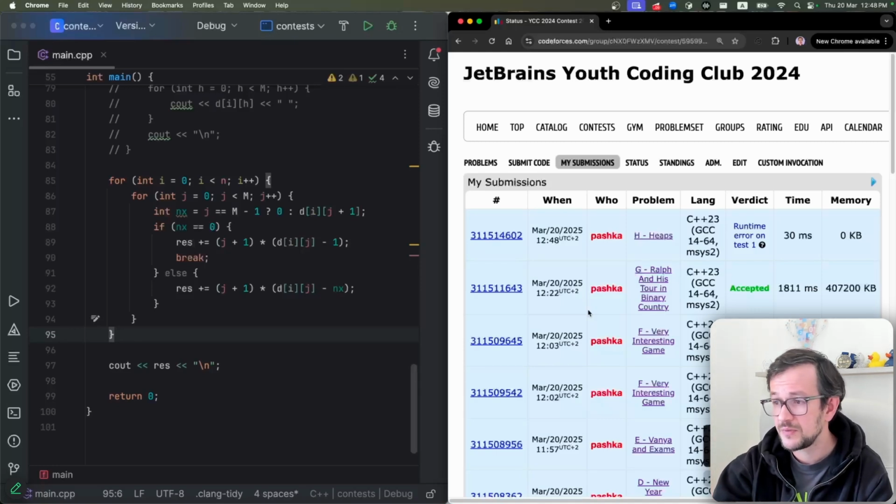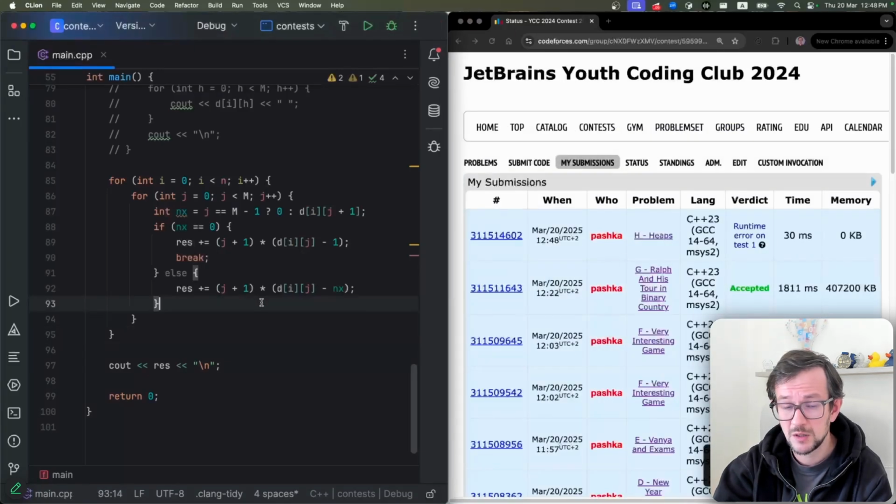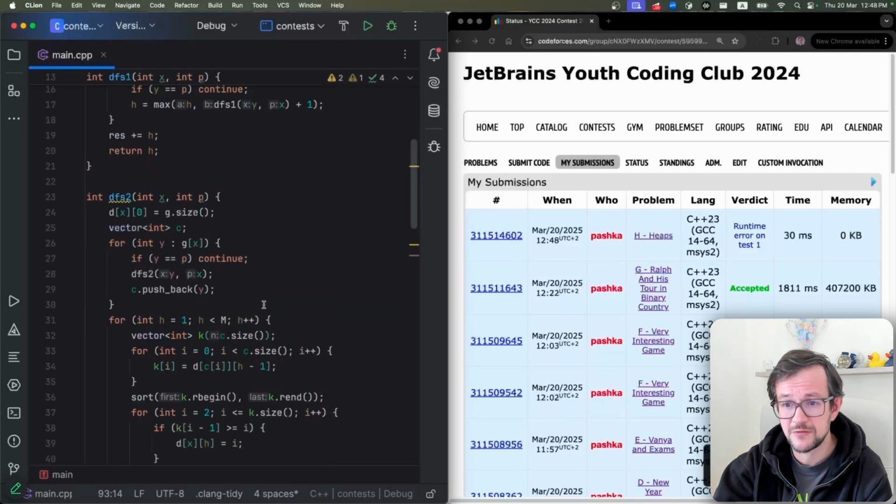But here it works. Oh, here it's embarrassing. I have a wrong answer. I have a runtime error on test 1. So I probably have some undefined behavior here. Can you find where I have undefined behavior?